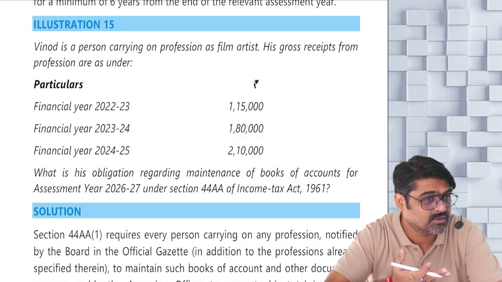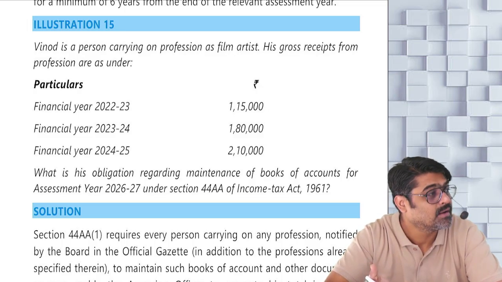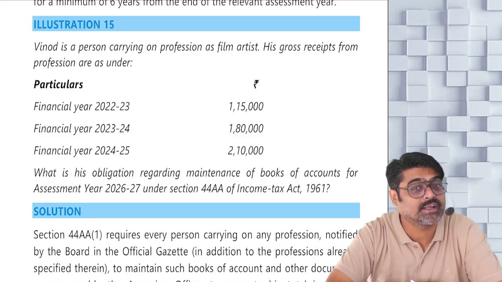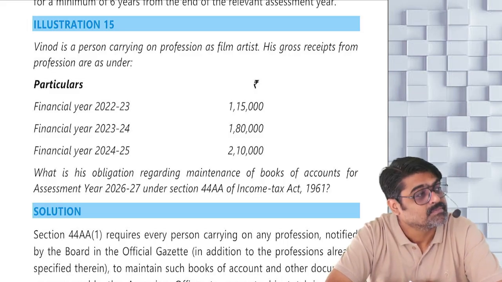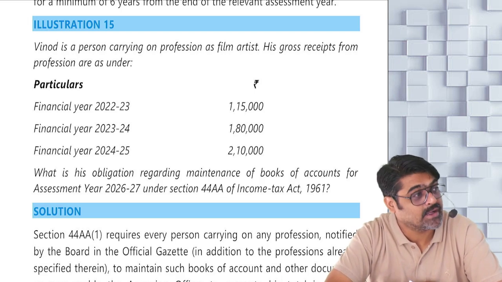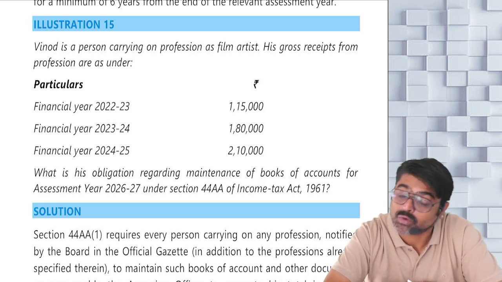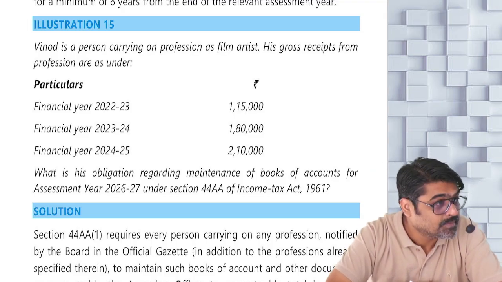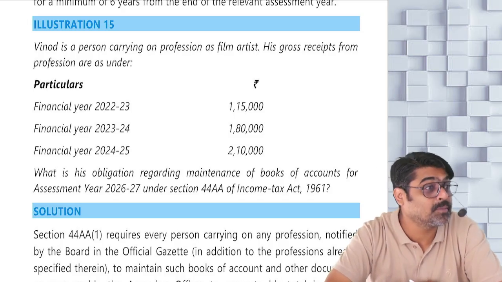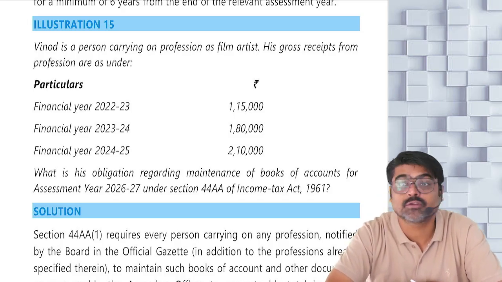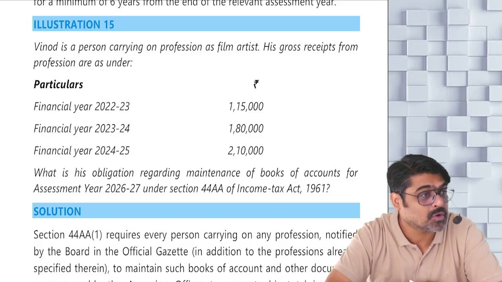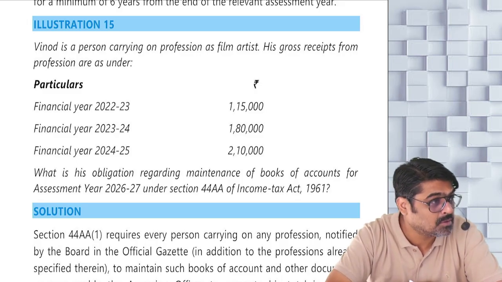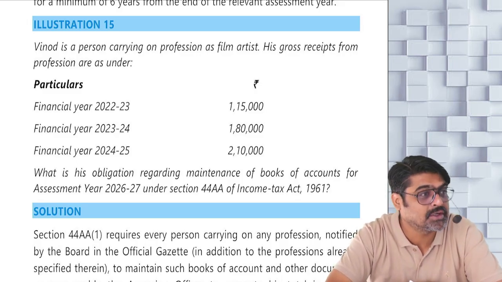And the type of answers the students will write will be like this. Listen. For every assessee who is earning income, he is liable to pay income tax. And to pay that income tax, total income has to be calculated. To calculate that total income, compulsorily books are required to be maintained. Hence, we know this is also required to maintain the books and documents. Following books of accounts and documents he will maintain: P&L account, trading account, balance sheet.